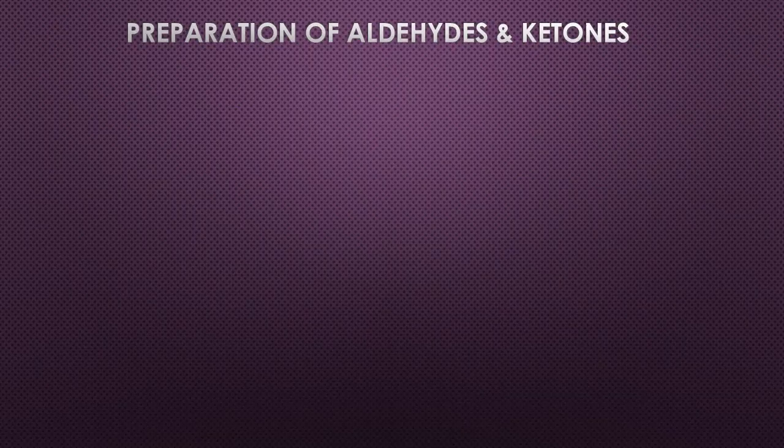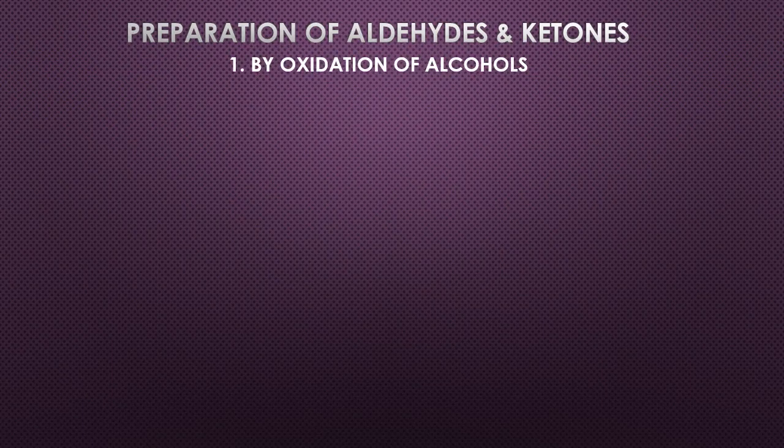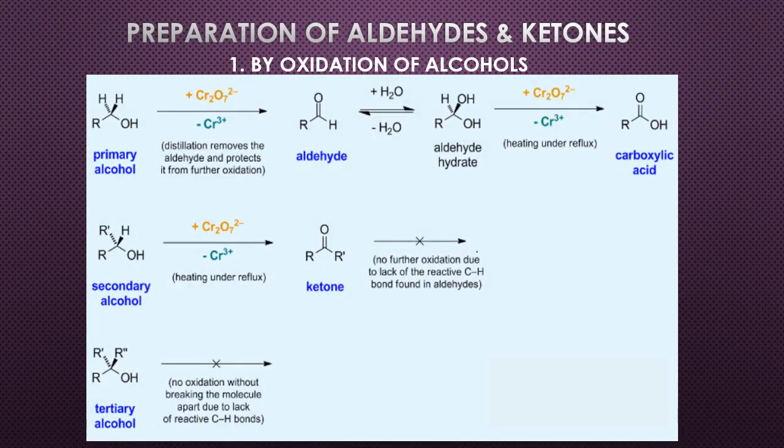Now in the preparation of aldehydes and ketones, the first reaction is that we can prepare aldehyde or ketone by the oxidation of alcohols. When a primary alcohol is oxidized using a strong oxidizing agent, we obtain aldehyde as well as carboxylic acid.